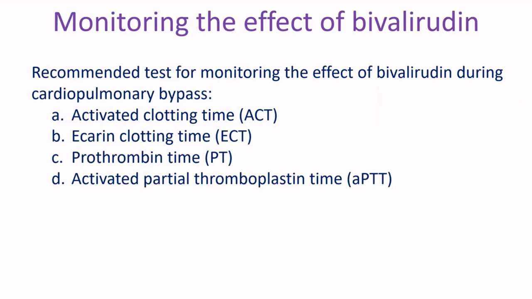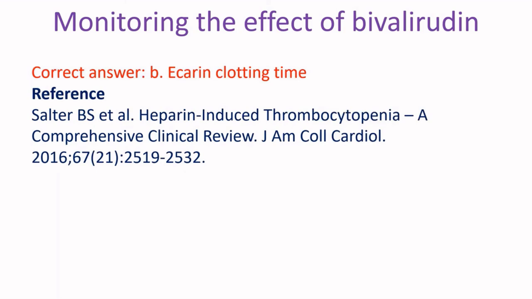Recommended test for monitoring the effect of bivalirudin during cardiopulmonary bypass: A. Activated clotting time, B. Ecarin clotting time, C. Prothrombin time, D. Activated partial thromboplastin time. Correct answer: B. Ecarin clotting time.